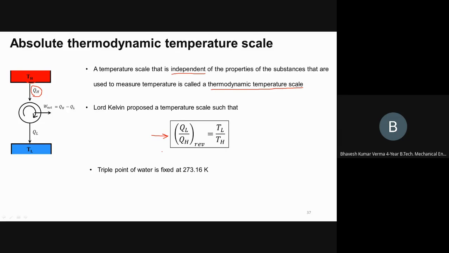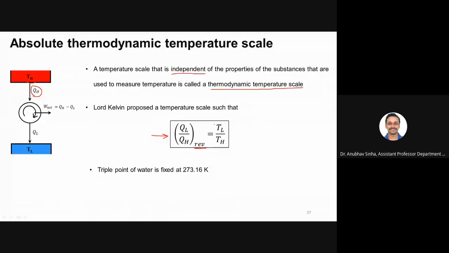Yes, sir. Sir, is this scale only theoretical or practical also? No, the Kelvin scale is practical. Basically, we define this for a reversible engine. But the Kelvin scale, you will use it in numericals.